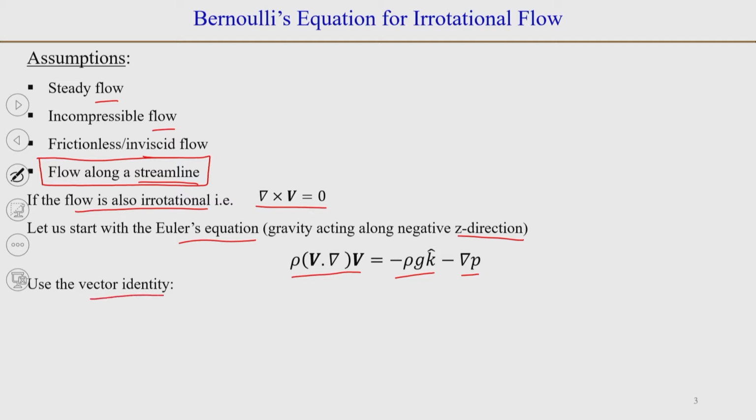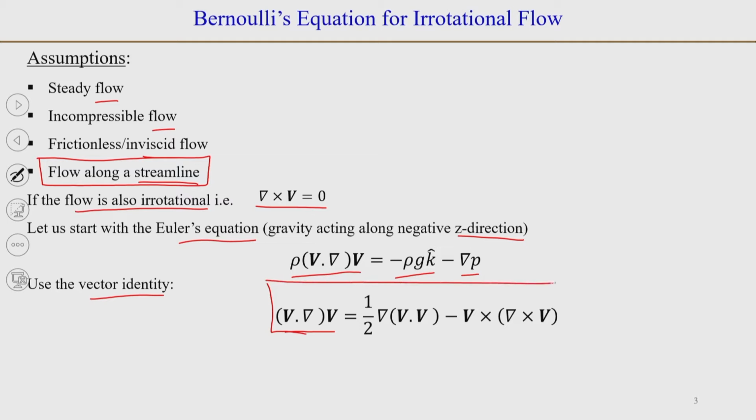we will use a vector identity directly. So, when V dot del is operated on vector V, we can show that it equals half of del of V dot V minus V cross del cross V. So, we will use this vector identity directly without deriving it. Okay. Because the flow is irrotational and del cross V is equal to 0, this term goes.